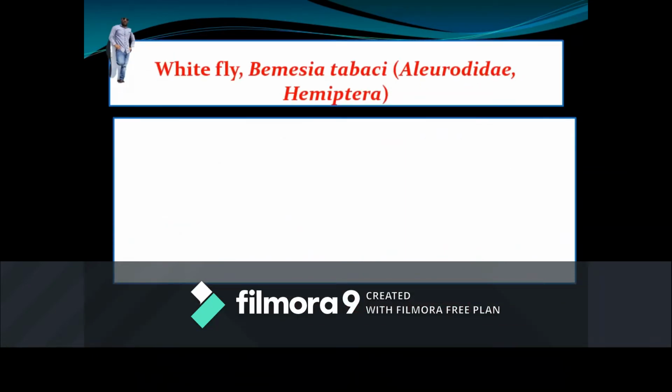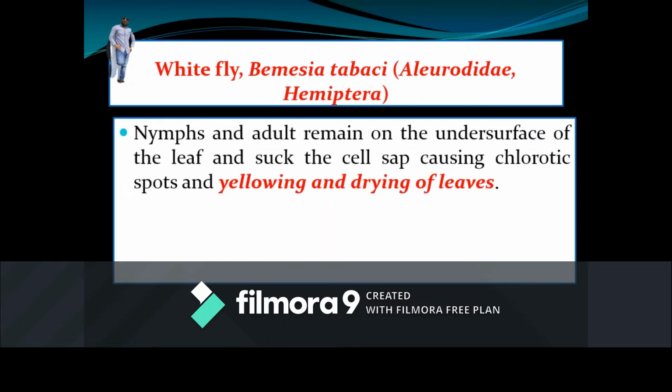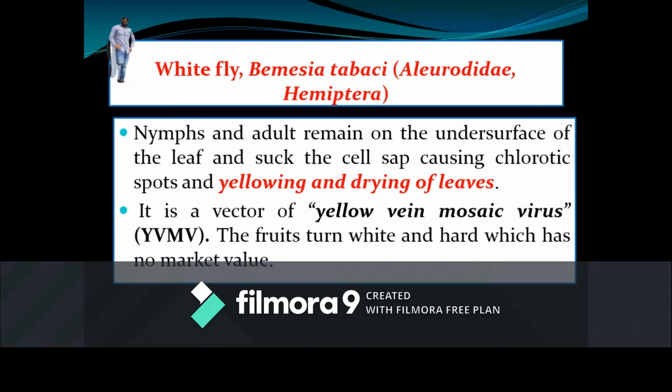The next most important pest is whitefly. The scientific name is Bemisia tabaci. It belongs to the family Aleyrodidae, order Hemiptera. Both the stages, nymphs and adults, cause damage to the plant by sucking the cell sap, which turns into chlorotic spots. Later, the complete leaf will dry and turn yellow. It acts as a vector for yellow vein mosaic virus. The yellow vein mosaic virus infested fruits turn white and hard, which have no market value.